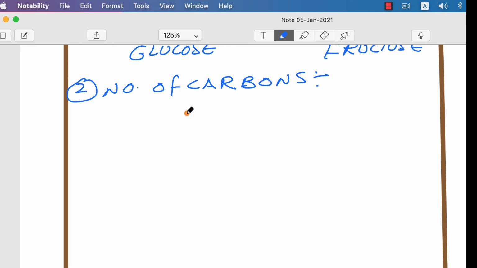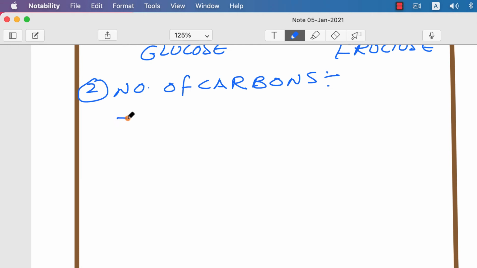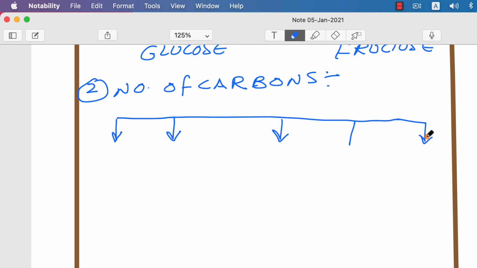Let us take up the aldoses; the same thing applies to ketoses. This is the way we do the classification.